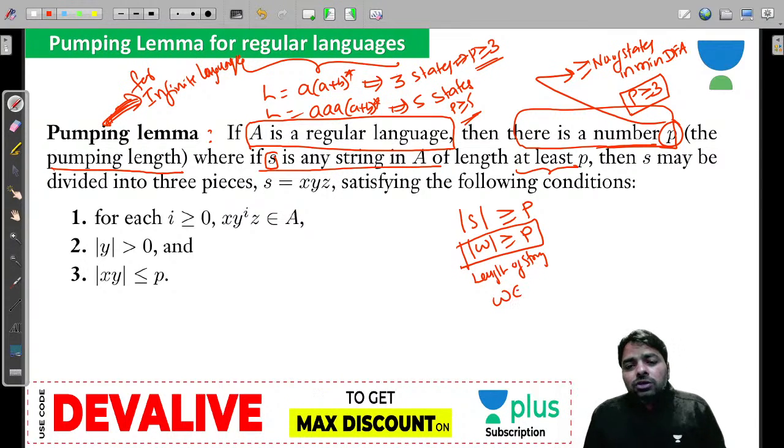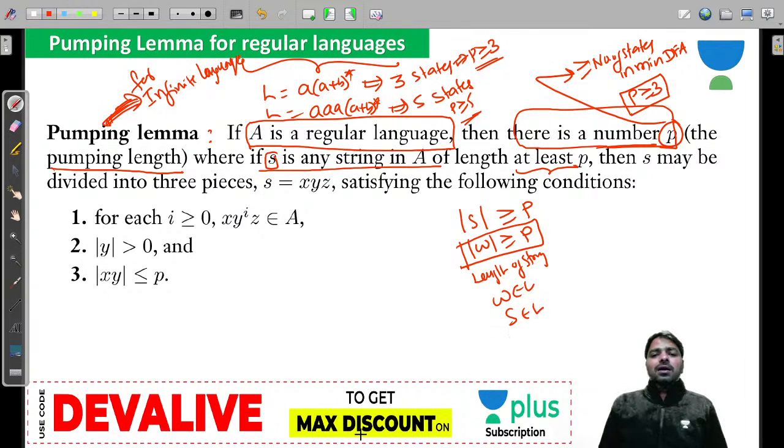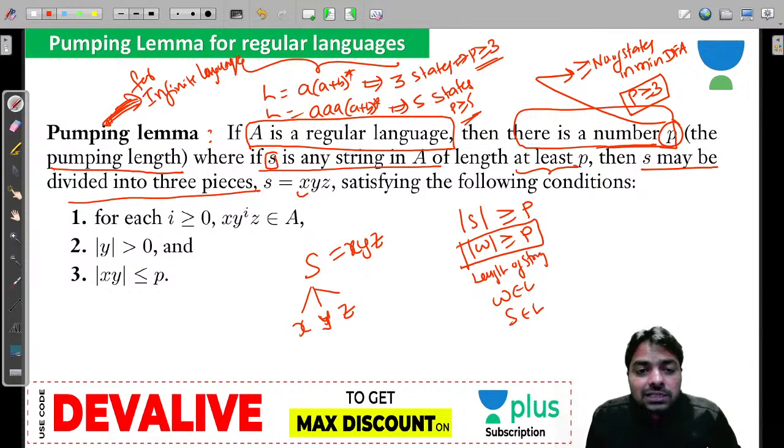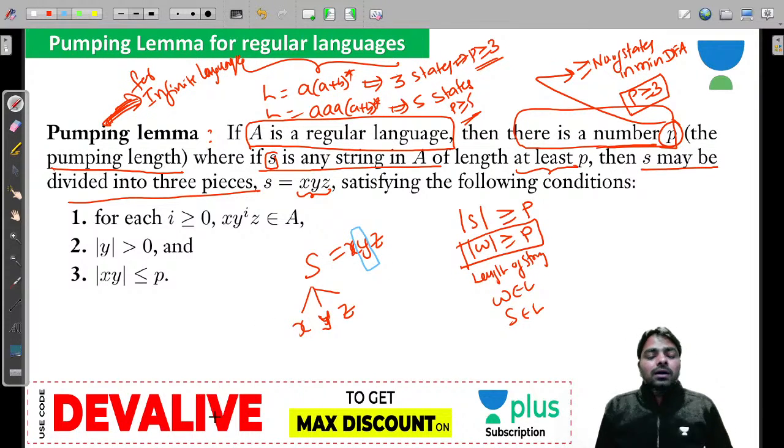The W belongs to L, that is S belongs to L. And S may be divided into 3 pieces. Like if you have S and divide into 3 pieces, X, Y, Z, so that S is a concatenation of X, Y, Z. Never forget, the concatenation sequence is very important. X, Y, Z, so that the pumping we apply at Y somehow. And that Y we are going to apply pumping, that we are going to repeat.